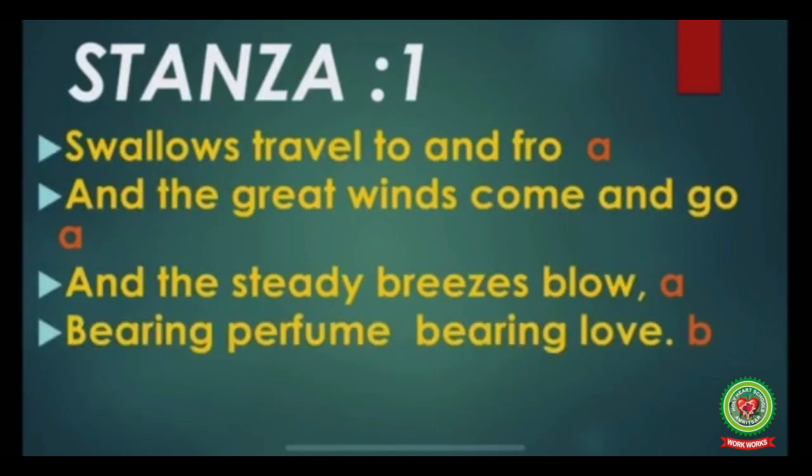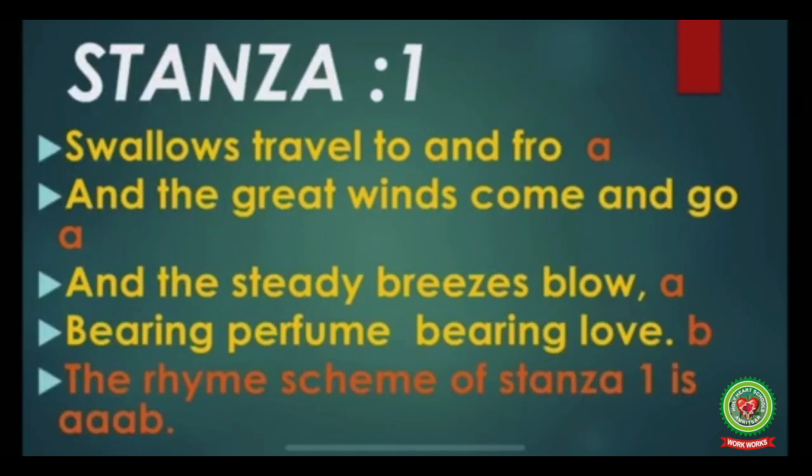Now children, see the last word of each line. The last word of the first line is fro, the last word of the second line is go, and the last word of the third line is blow. These three words are rhyming. Fro, go, blow. So we are going to give the same name, A, to these three lines. And in the fourth line, the last word is love. It is not rhyming with any other line. So we are going to give it a new name, B.